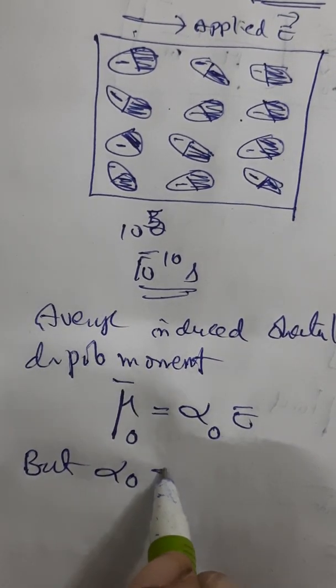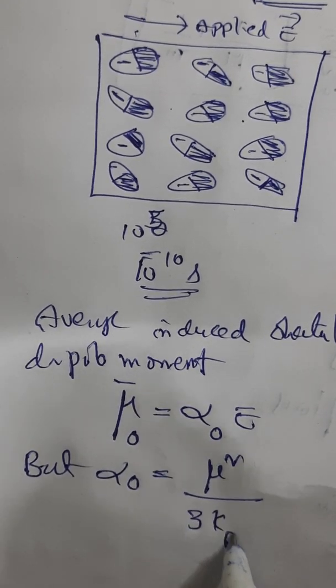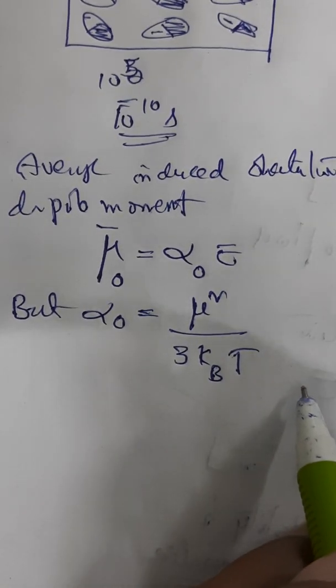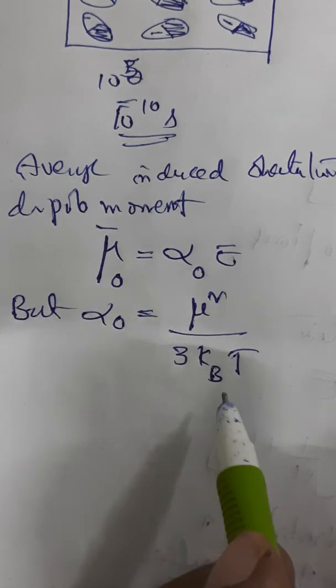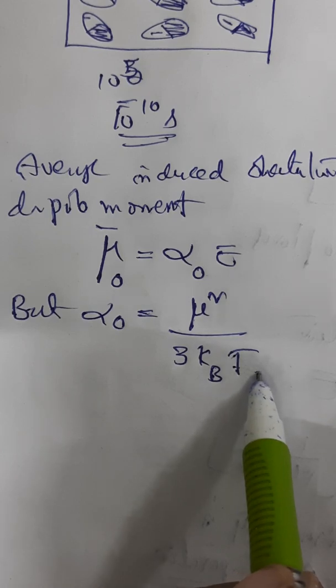Orientation polarizability can be given as mu square by 3 kBT. Kb is the Boltzmann constant. Mu is the permanent dipole moment of the dipole. Kb is the Boltzmann constant, and T is the absolute temperature of the dielectric.